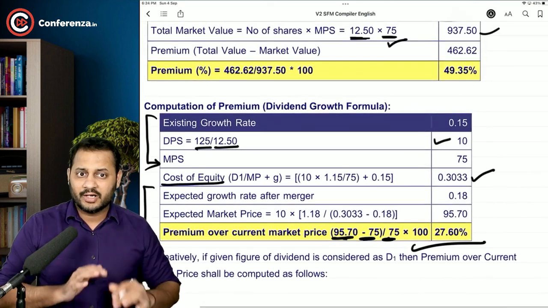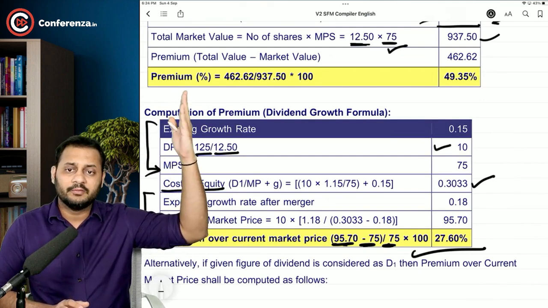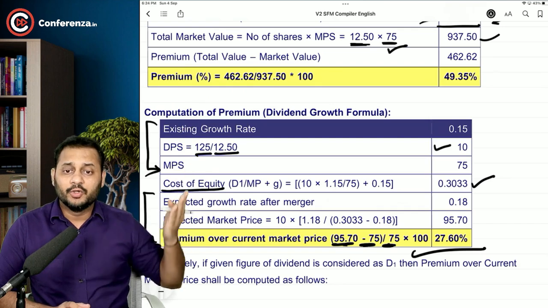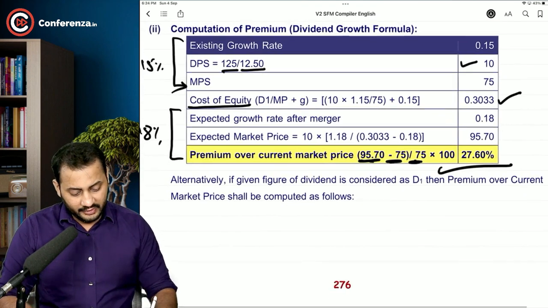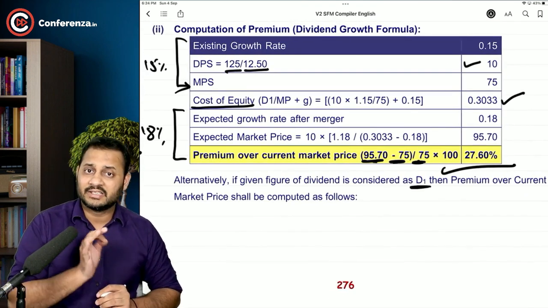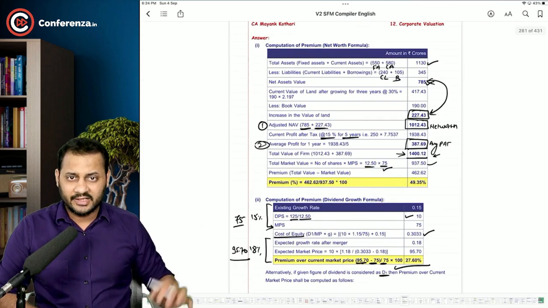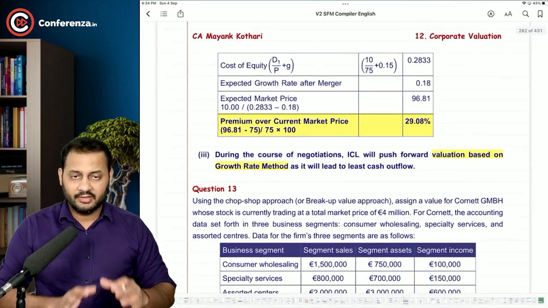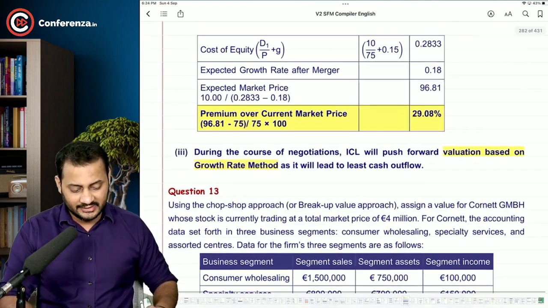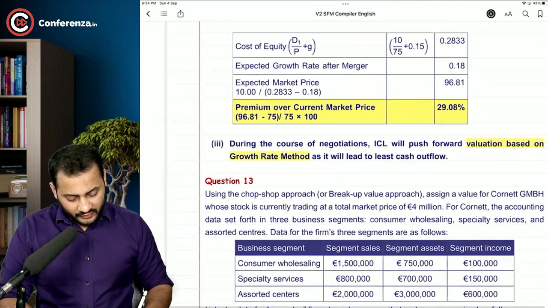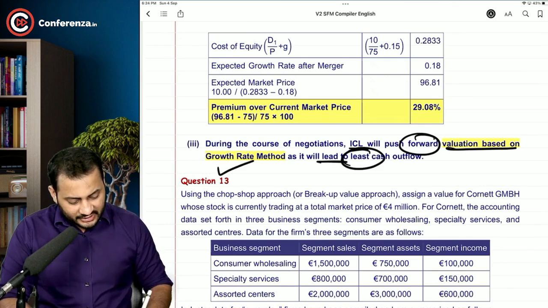Now you tell me, if you are the buyer, will you pay this price or this price? Obviously, you would prefer to pay the price which is the lowest possible. So this alternative method is considered when you take D as D1. But according to me, it should be D0 only. So the first answer is right. The institute has taken it as D0 and given the answer, and they have also taken it as D1 and given the answer. You can take it as anything, that's what they are saying. Okay. During the course of the acquisition, ICL will push forward valuation based on the growth rate model as it will lead to least cash outflow.